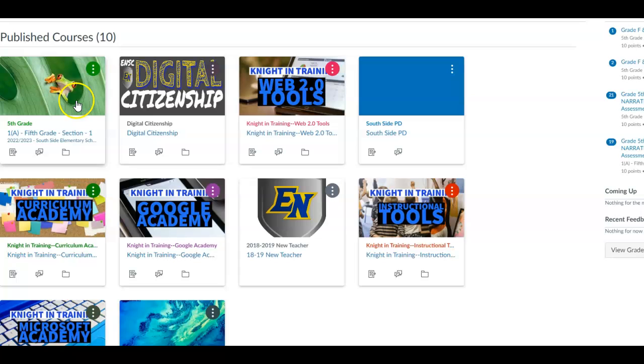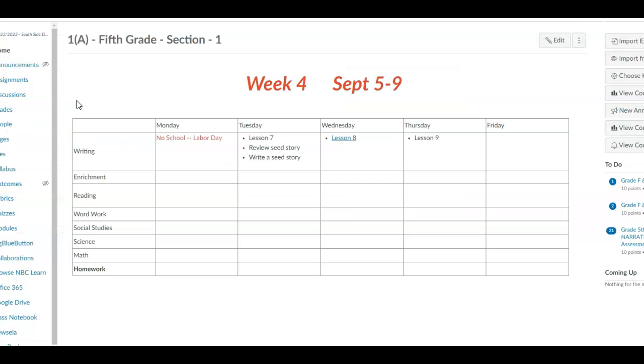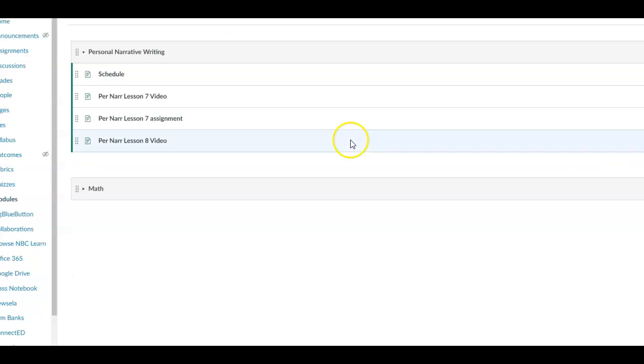And so you're going to open up your Canvas. You're going to go into your frog. As you see, I've just started filling out the calendar for this week. But I'm having you click on Lesson 8. Anytime something's in blue, it means it's going to link it to somewhere else. So we're going to click on Lesson 8, and you should have already done Lesson 7.